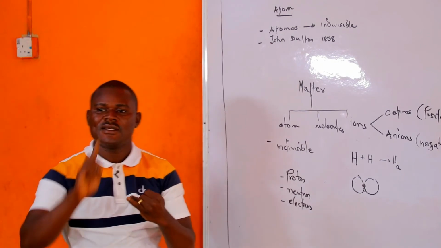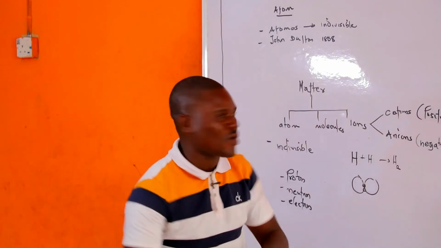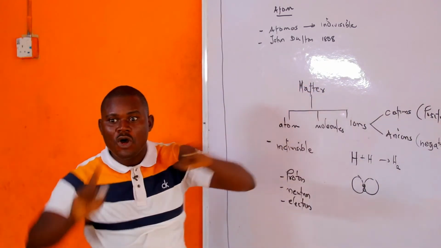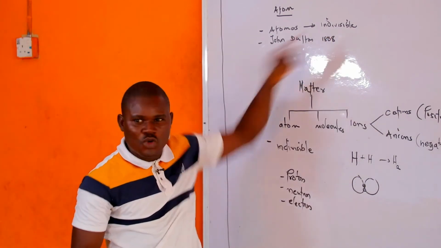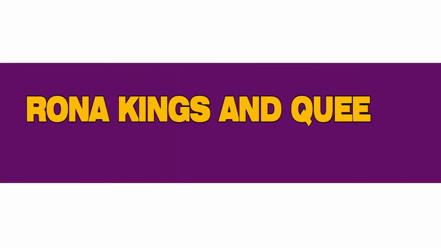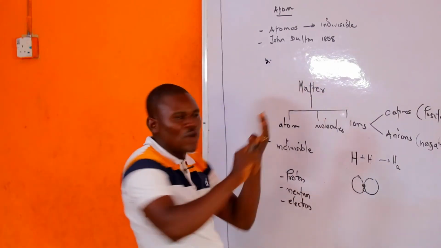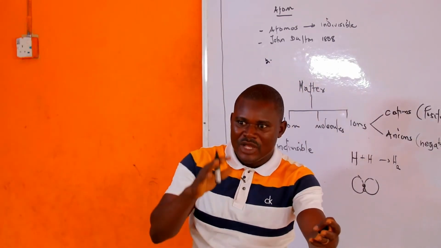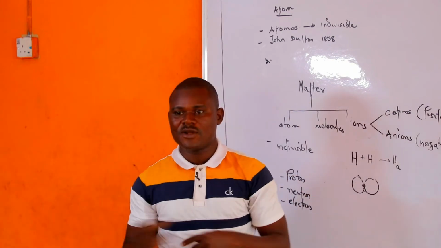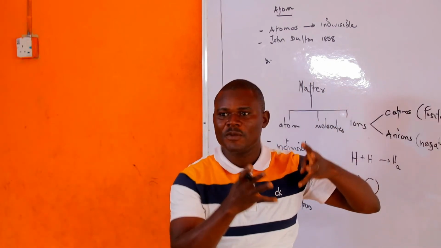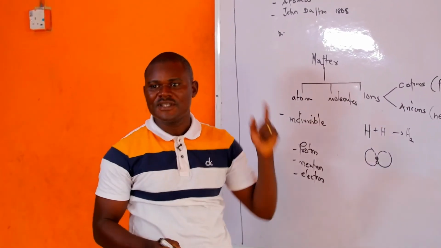One of them, he said that all elements are made up of small, indivisible particles called atoms. It was John Dalton that said it. That all elements are made up of what? Small, indivisible particles called atoms. Second statement, he said that what? Atoms can neither be created nor destroyed, but you can just transform them from one form to another. Meaning, I can take atoms from reactants to become products. That is what John Dalton is saying in his second statement.